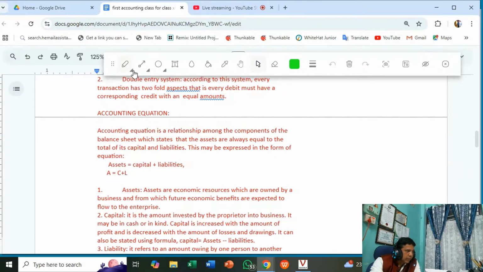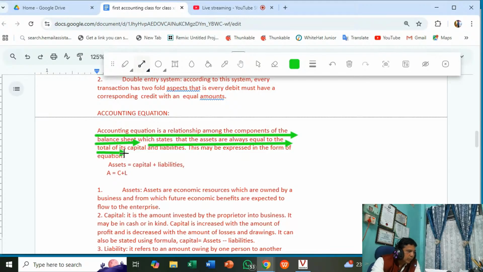Here, the accounting equation meaning is given. Accounting equation is a relationship among the components of the balance sheet, which states that total assets are always equal to the total of its capital and liabilities. This may be expressed in the form of an equation, that is assets equal capital plus liabilities.